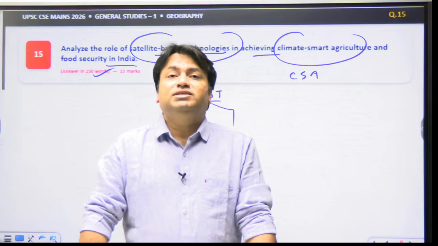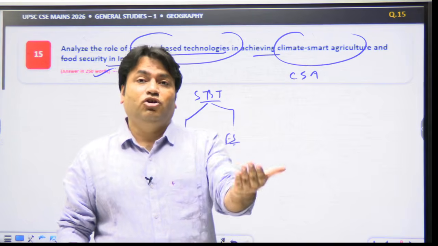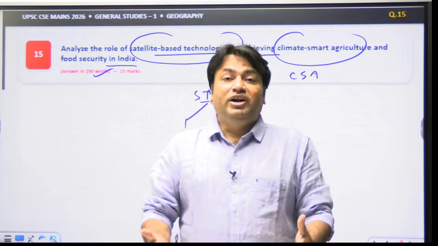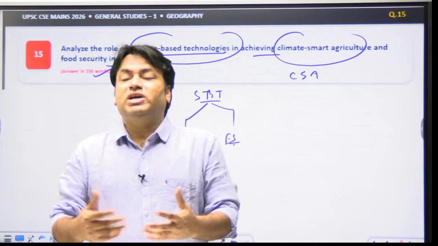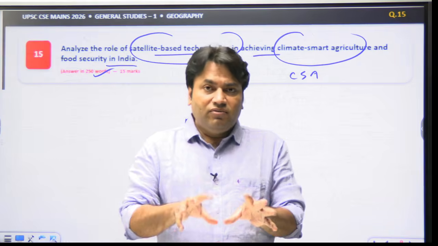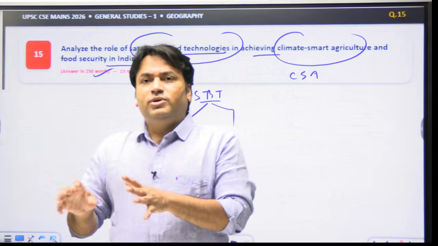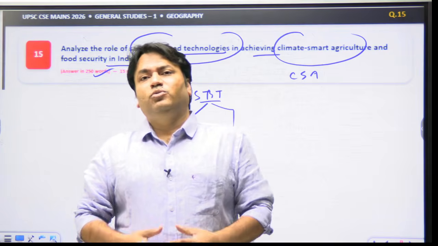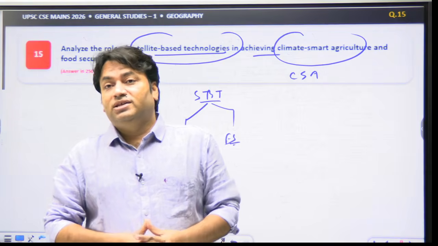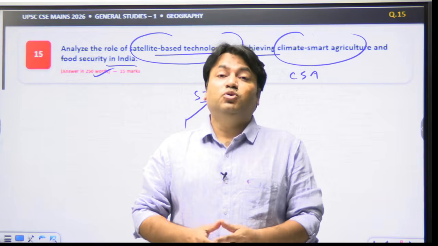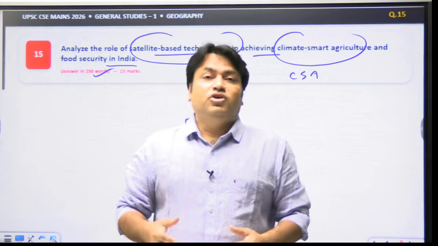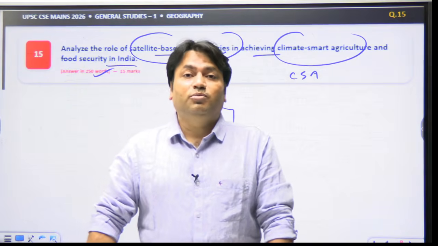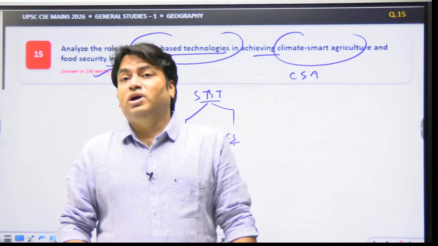And for the role of CSA, we can write the first point, crop monitoring. Multispectral imagery tracks crop area, crop condition, and crop growth, which enables timely intervention. India's FASAL framework uses space, agrometeorological, and ground observations for crop forecasting. The second point, you can write about precision water management, that satellite-derived soil moisture information supports irrigation scheduling and crop water management. We can talk about ISRO's EOS-04 based operational product, which provides high resolution soil moisture information.